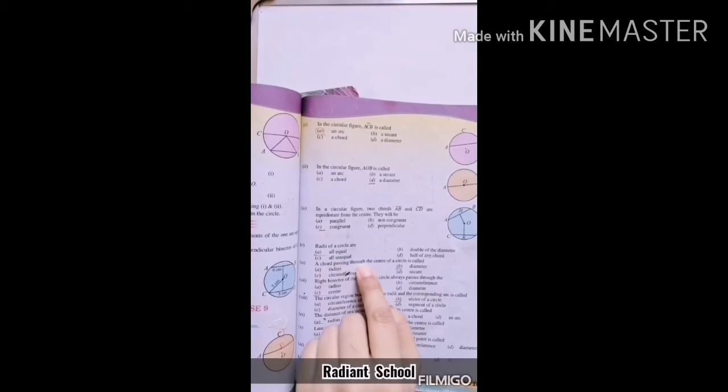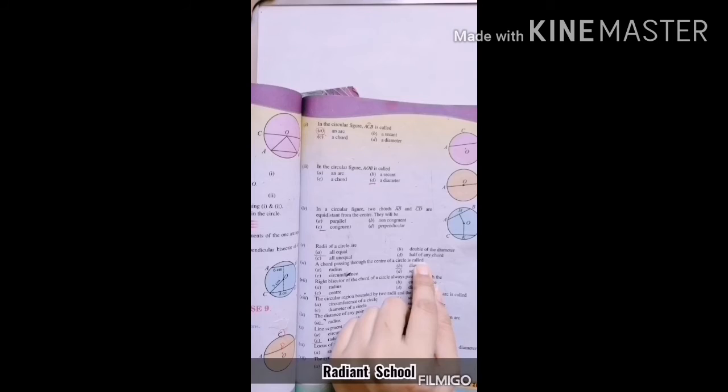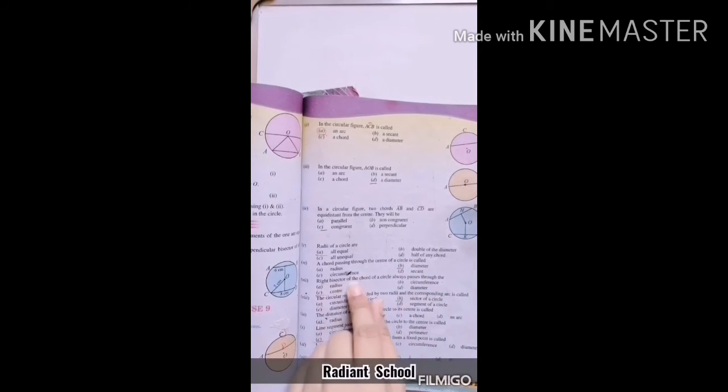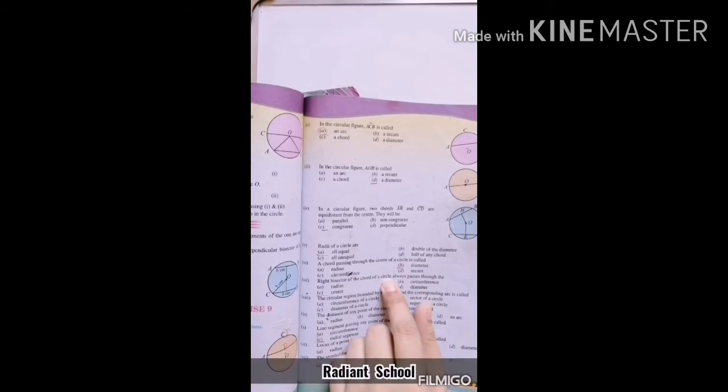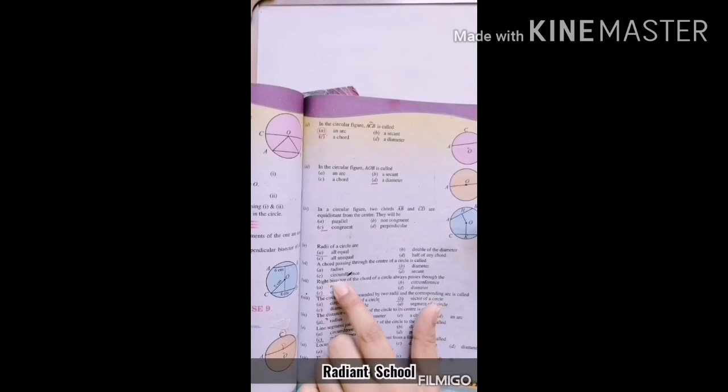A chord passing through the center of a circle is called a diameter. The right bisector of a chord of a circle always passes through the center. It is also a statement we have done. Right bisector of a chord: you can look in this diagram. It is a chord, and this is a right bisector.